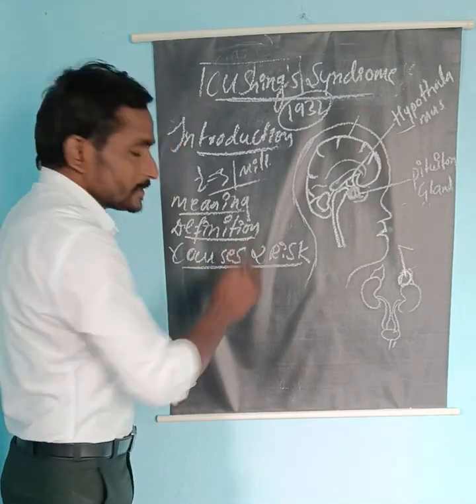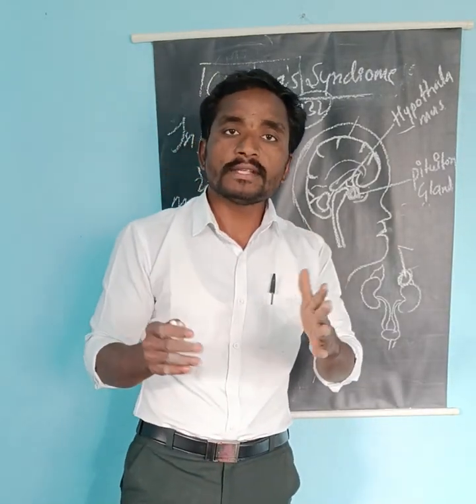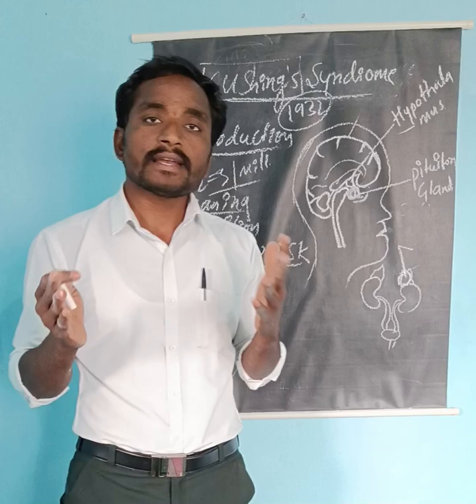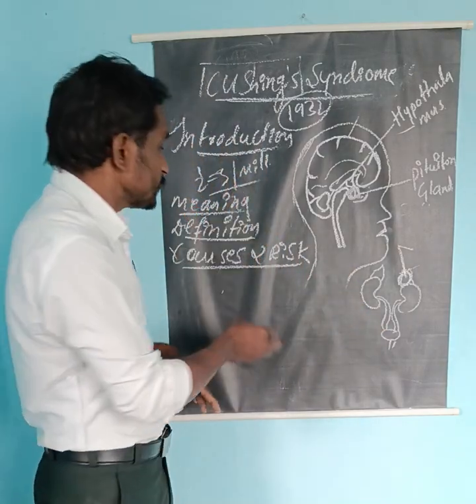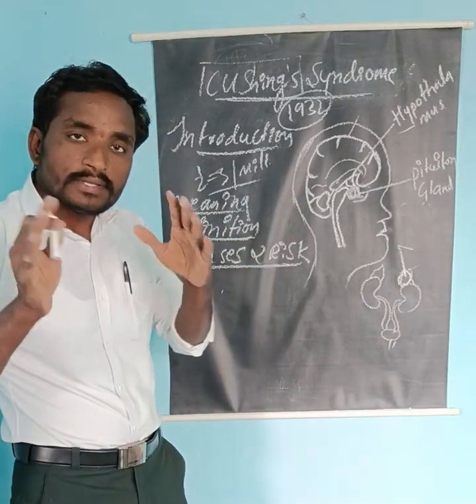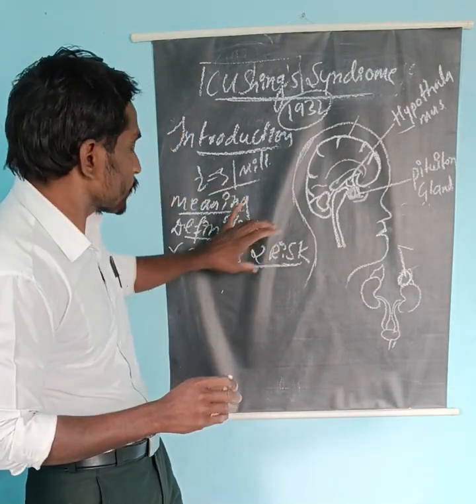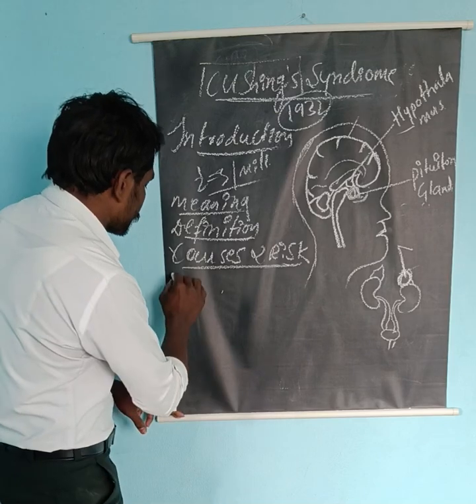Now come to the risk factors. Smoking, alcoholism, tobacco chewing, a sedentary lifestyle, physical inactivity, and also genetic factors are the important risk factors for Cushing syndrome.